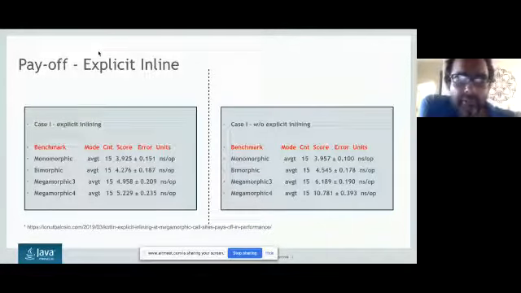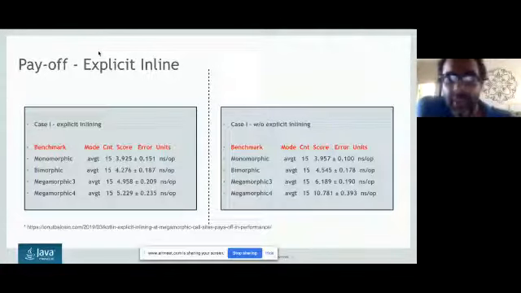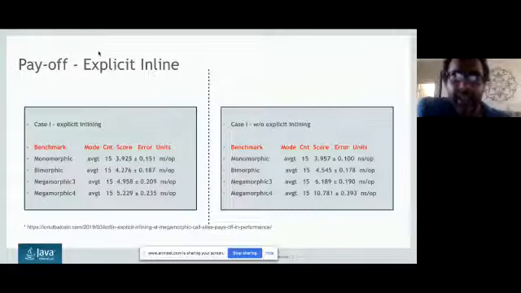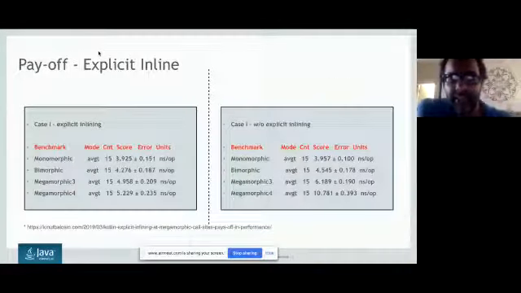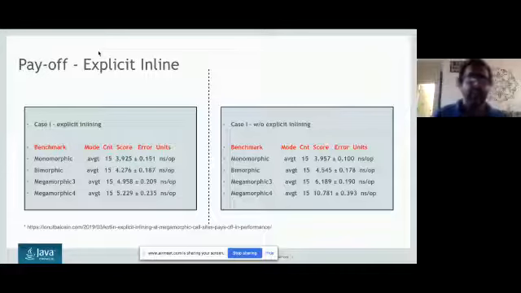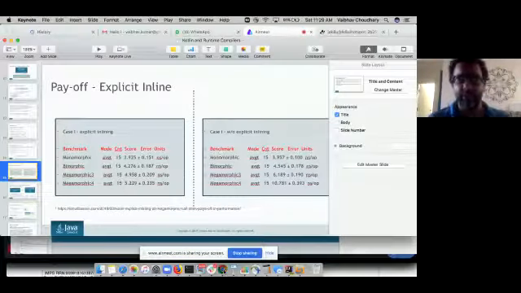But for megamorphic level 3 calls, level 3 means layer 3 calls, 3 overridden calls, and megamorphic 4 overridden calls, you can see a clear difference between using the inline keyword and not using the inline keyword. So you can see this data. I hope the person who raised the question got the answer for this.